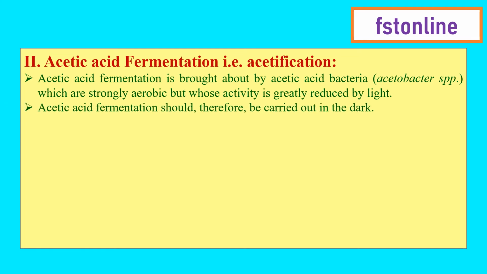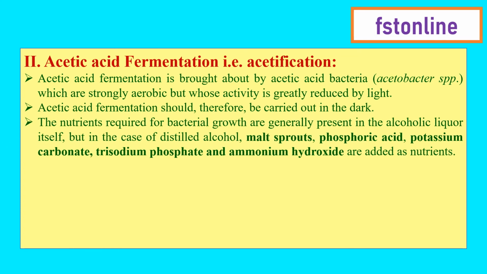Thus, maintaining aerobic conditions while carrying out the fermentation in the dark will help in the production of acetic acid. The nutrients required for acetic acid bacterial growth are generally present in the alcoholic liquor itself.